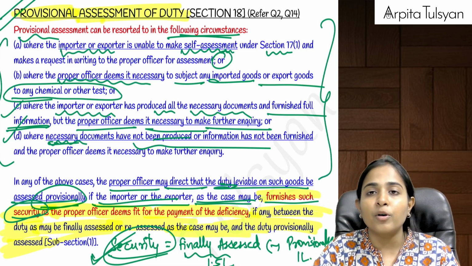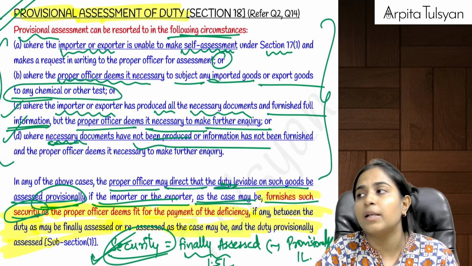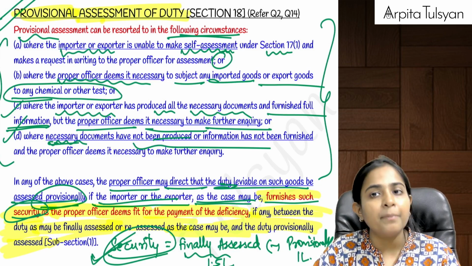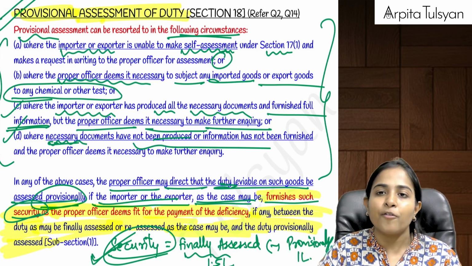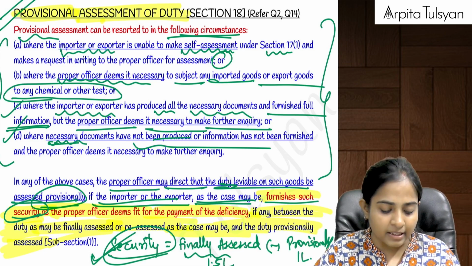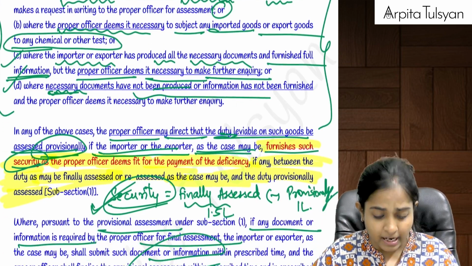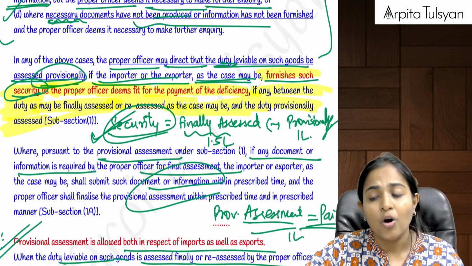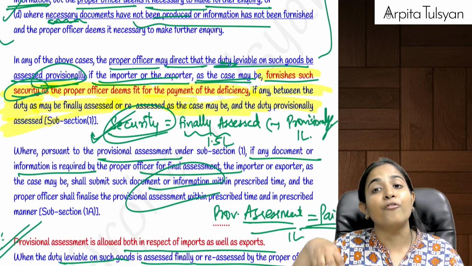Or if the importer or exporter has not submitted the proper documents which were asked by the officer, or if we have submitted but still the proper officer is not satisfied with our documents, in such cases it will initially complete the provisional assessment. When it does provisional assessment, basically it will calculate the provisional value. On that provisional value, I will pay the provisional duty.